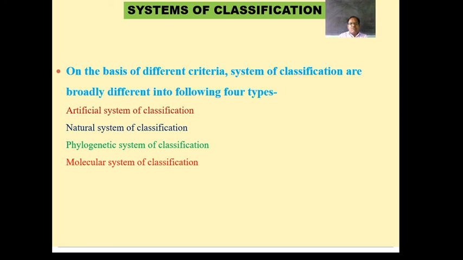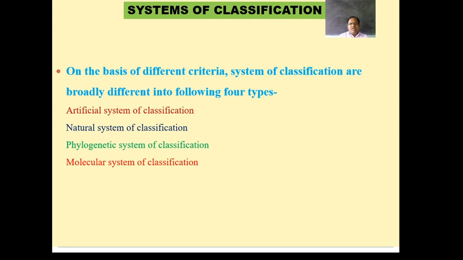For that purpose, there are different types of ranks, and these ranks and taxa names are helpful for plant classification, and they avoid confusion about plants. These are the various systems of classification proposed by different scientists, and then a comparative account of these systems is taken under consideration.